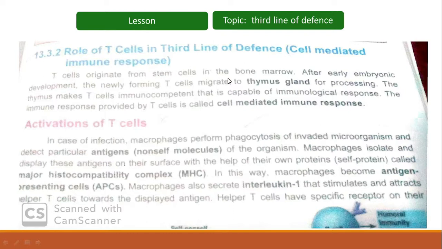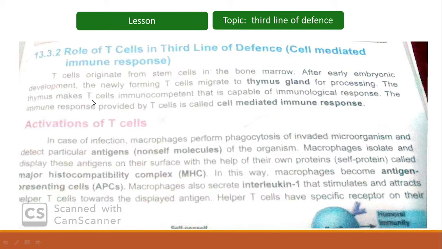It is located behind the sternum and lungs, and it has a role in the lymphatic system. In the thymus gland their processing will be carried out.